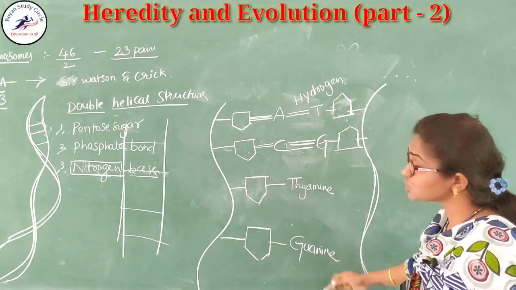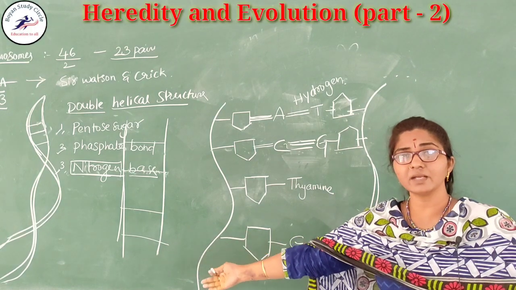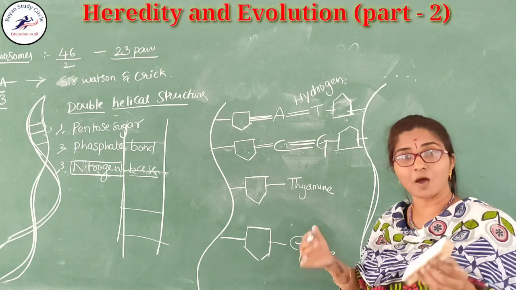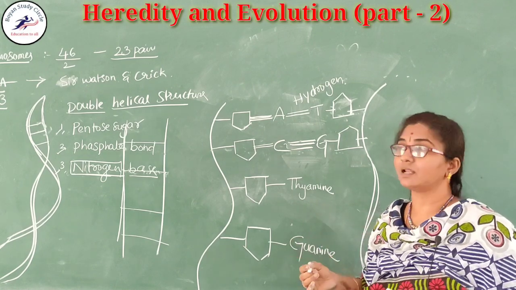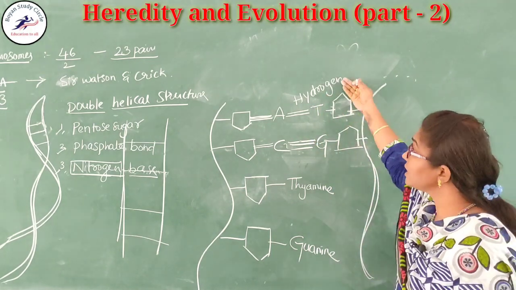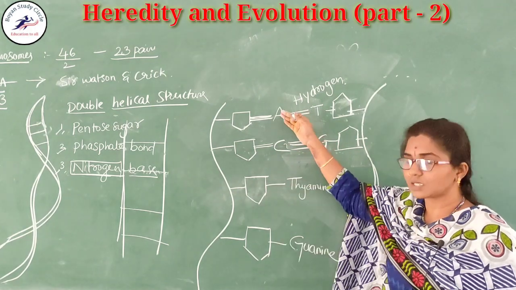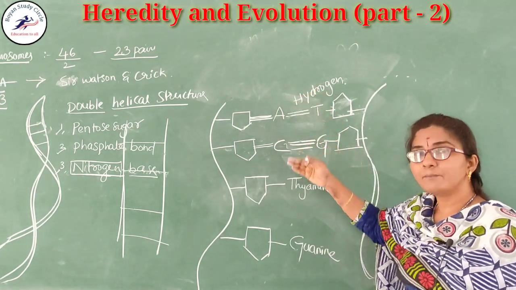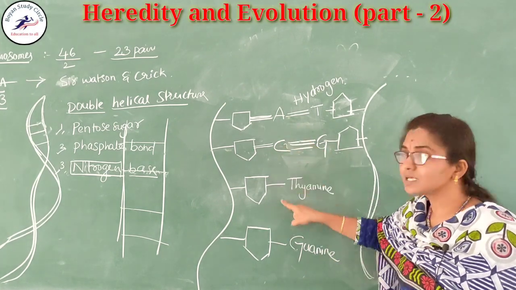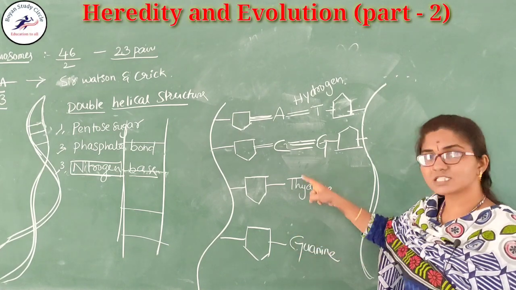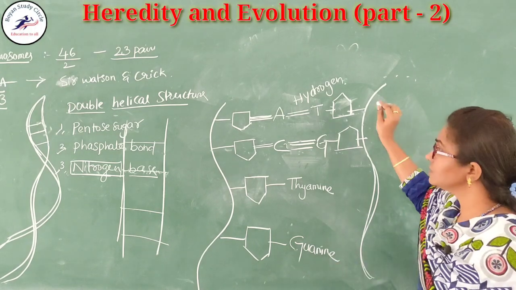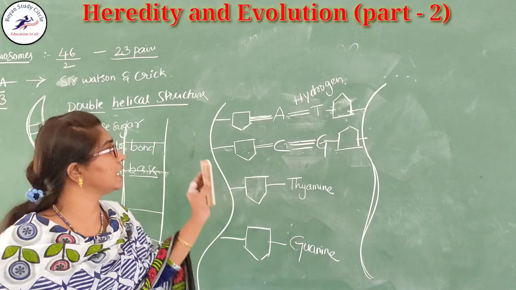Like this, what is the total length of the DNA? It is very long. It is present in every cell. Our body is made up of trillions of cells, and each cell has this pattern. According to the arrangement of these base pairs, the adenine, guanine, thymine and so on, our characters are decided, and we have different types of characters. This is about the DNA double helical structure.